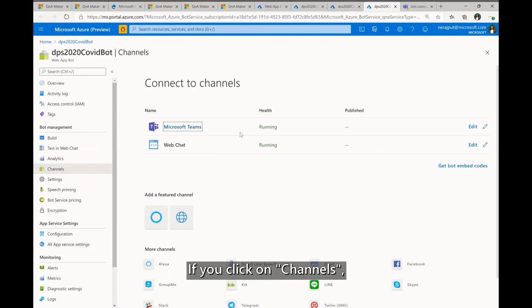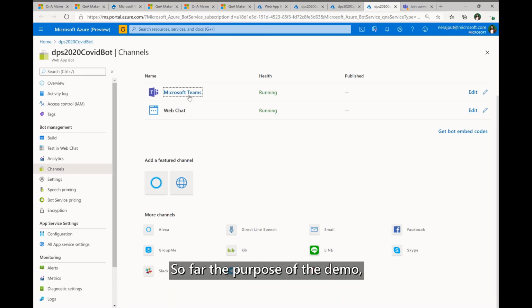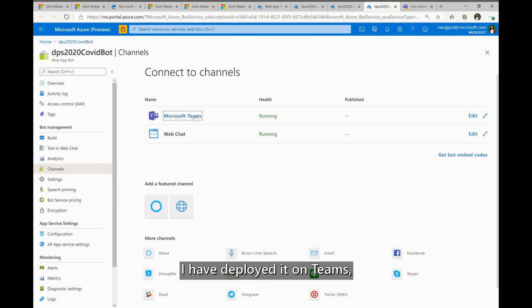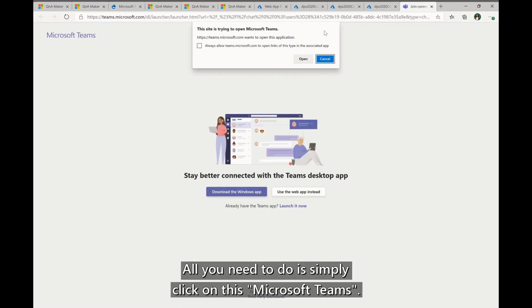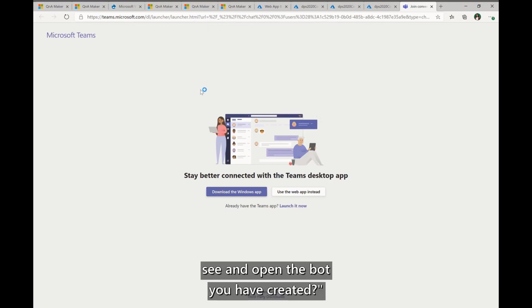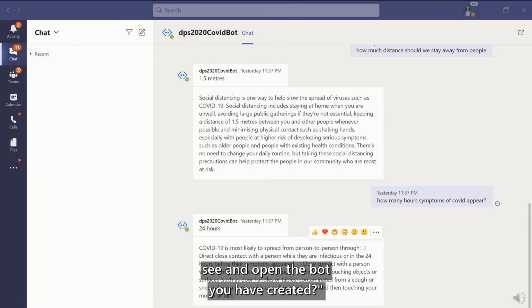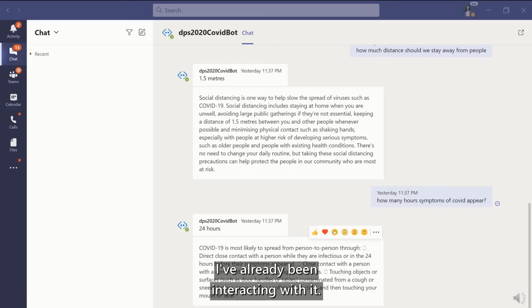If you click on channels, you'll see different channels where you can deploy your bot. So for the purpose of the demo, I have deployed it on Teams. I'll just show you how. All you need to do is simply click on this Microsoft Teams. It will ask you if you want to open the bot you have created. So this is the bot I have created. I've already been interacting with it.